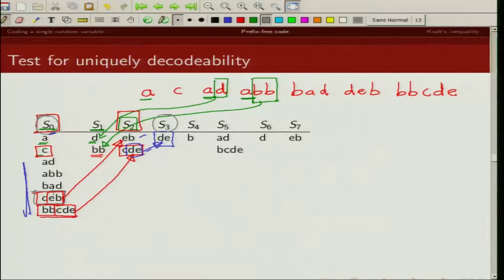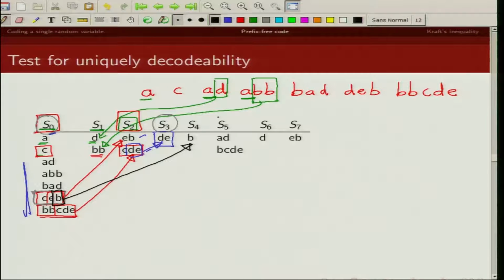So if we remove this prefix DE, the suffix that is left is B. So then S4 will be B. Do we have any code word in S0 which is a prefix of code word in S3? We can check A, C, AD, ABB. None of these are prefix to DE. So S4 consists of only B.